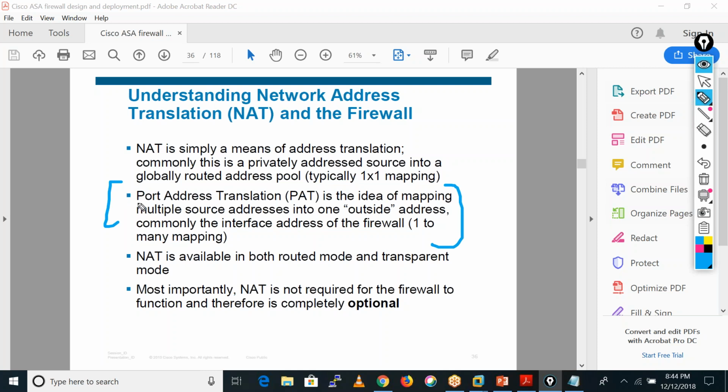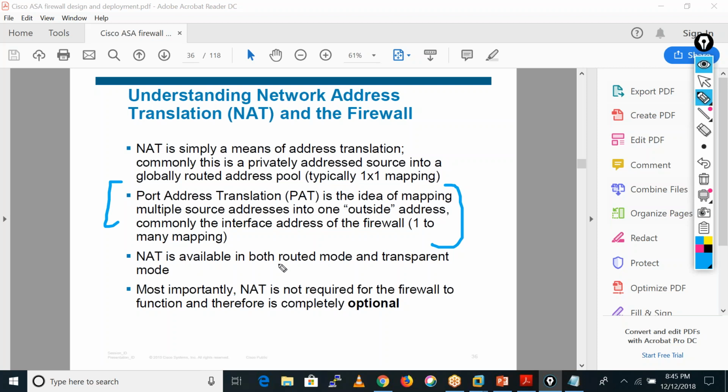We also have port address translation, which is the idea of mapping multiple source addresses into one outside address. It means we can translate multiple private IP addresses into one public IP on the basis of port numbers only. NAT is available in both routed mode and transparent mode.